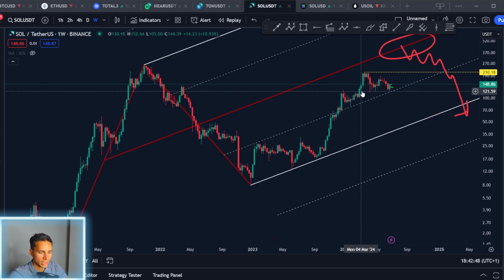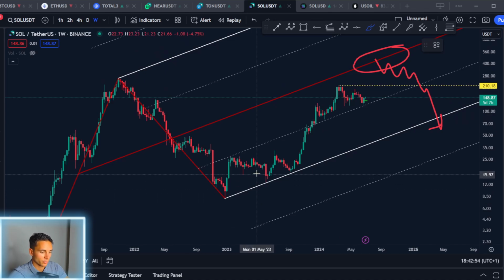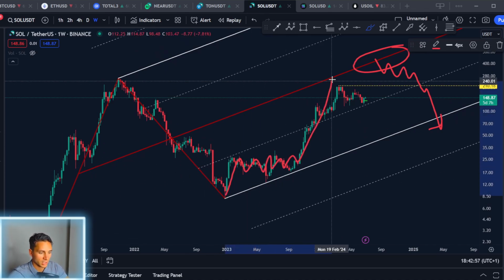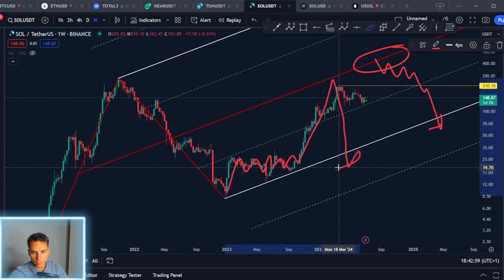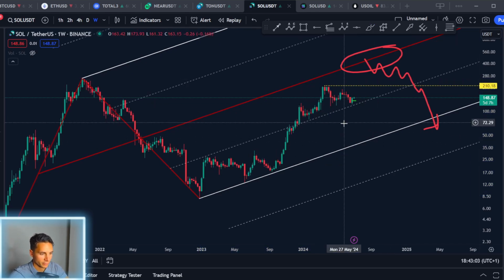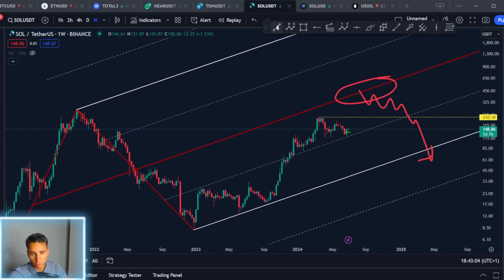So you really want to try to catch these tops, because the most money is actually made in the bear markets, actually shorting. Especially in crypto, you can see here, they usually take the stairs up and then the elevator down. So the moves to the downside are usually much more impulsive, in my opinion. So that's my outlook for Solana right now.